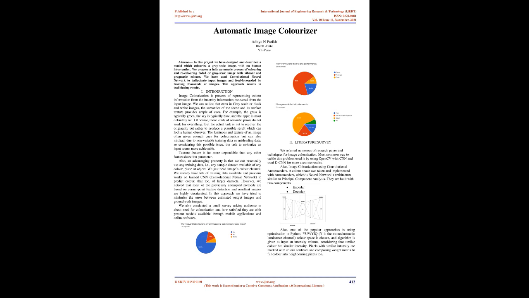a human observer. The luminance and texture of an image often give enough cues for colorization but can also mislead, due to non-variable training data or misleading data, so considering this possible issue, the task to colorize an input seems more achievable. Texture feature is far more dependable than any other feature detection parameter. Also, an advantageous property is that we can practically use any training data, i.e., any sample dataset available of any color, place, or object. We just need the image's color channel. We already have lots of training data available and previous works on training CNN, convolutional neural networks, to predict color, that too, of larger datasets.